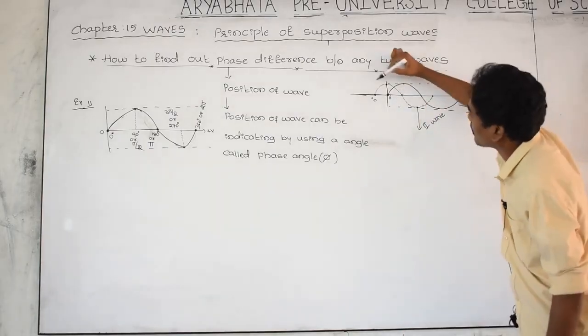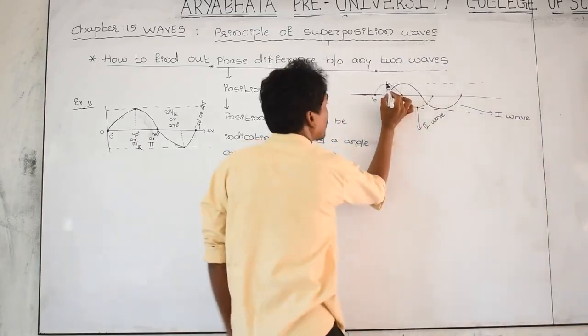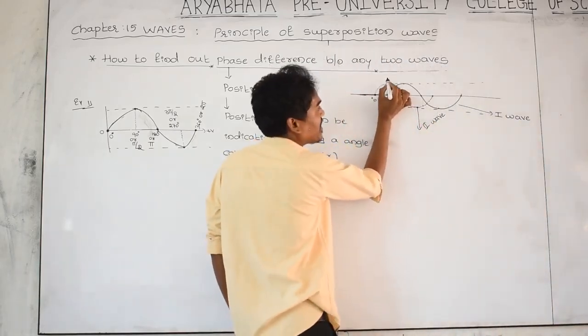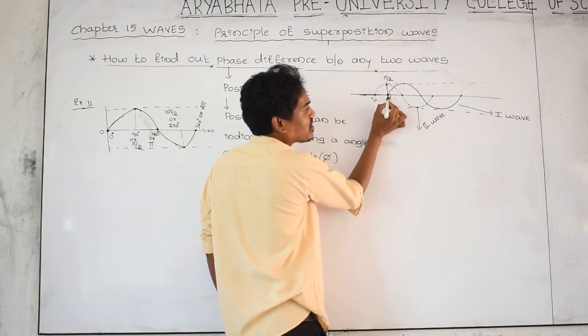At this point, the phase angle for the second wave is pi by 2, meaning 90 degrees. For the first wave at this point, the phase angle is 0 degrees.